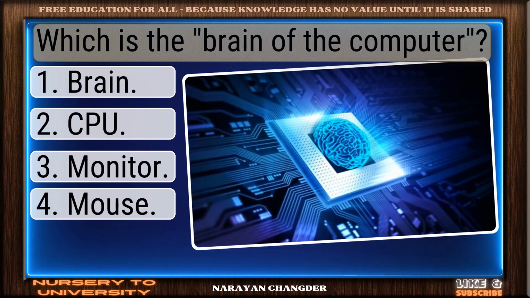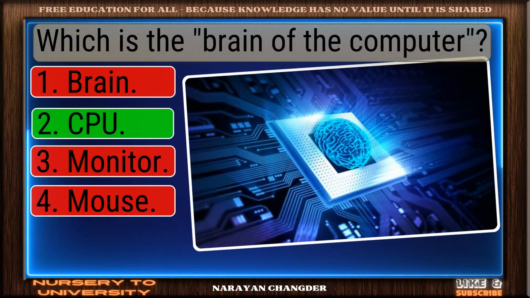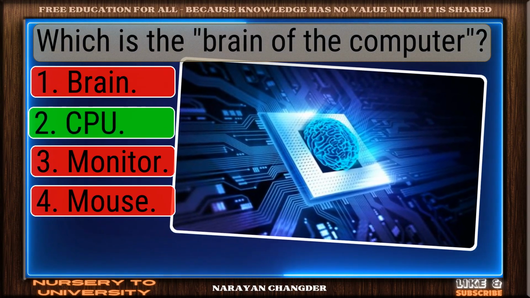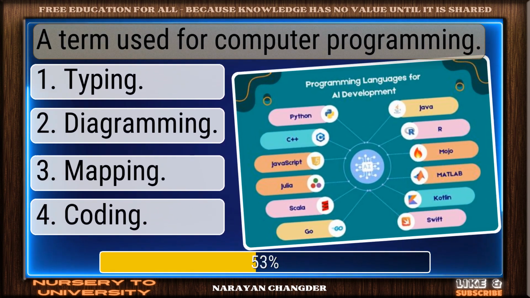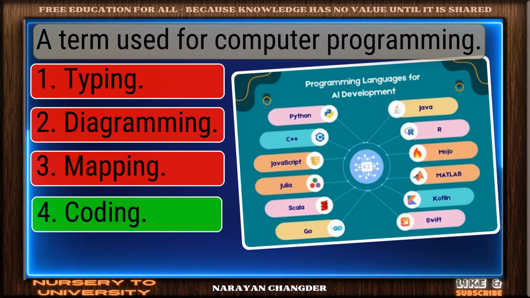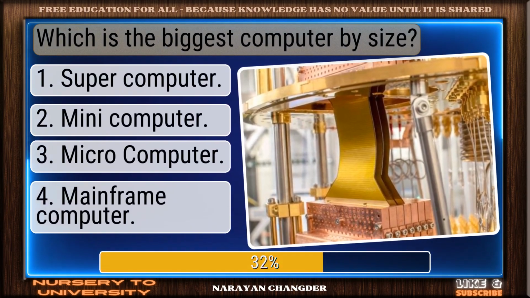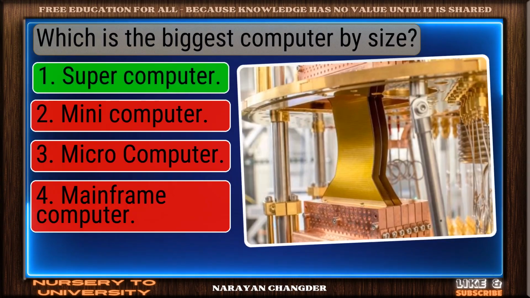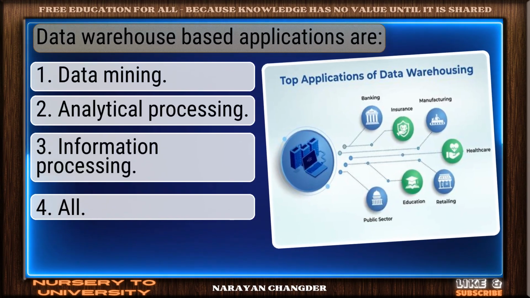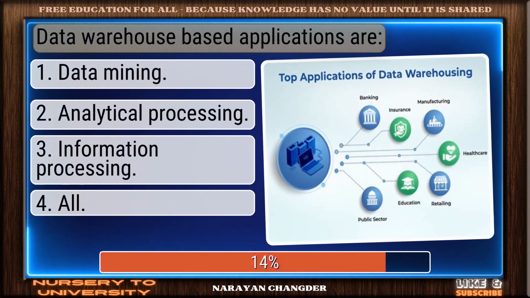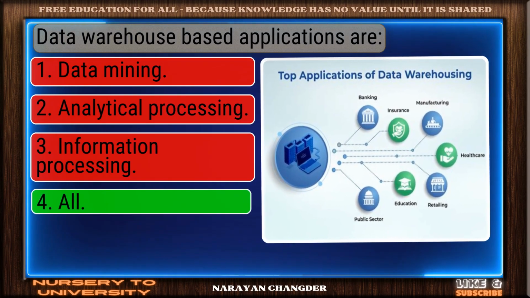Which is the brain of the computer? Good thinking. CPU is right. A term used for computer programming. Correct. Coding is spot on. Which is the biggest computer by size? Sharp thinking. Supercomputer is right. Data warehouse-based applications are? Right choice. All is best.